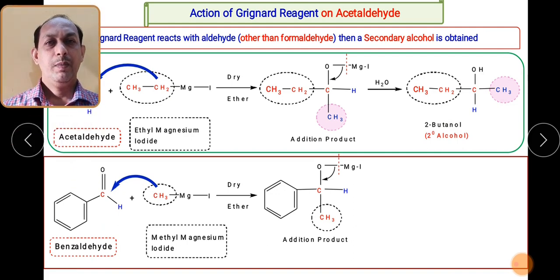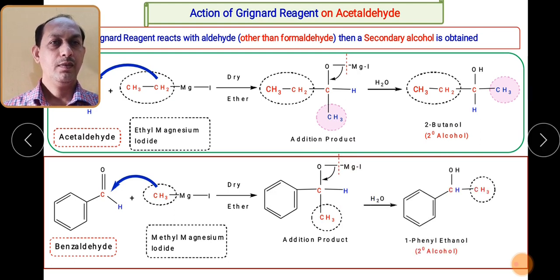Now let us react with benzaldehyde. Acetaldehyde reacts in the same way as benzaldehyde also reacts. Benzaldehyde reacts with methyl magnesium iodide and they will form the addition product. In the addition product, one side Ar, another side CH3, then H, and OMgI, this particular bonding will happen. And in the next step, this particular bond will break and there occurs a formation of OH. So 1-phenylethanol. This is a secondary alcohol again.